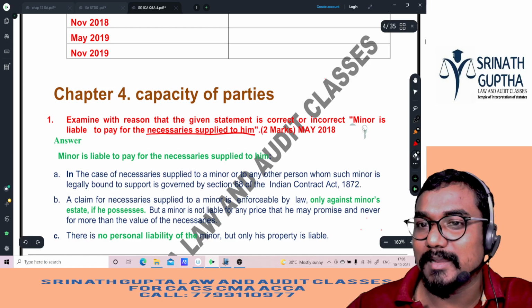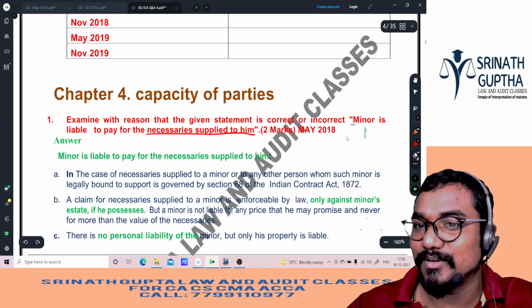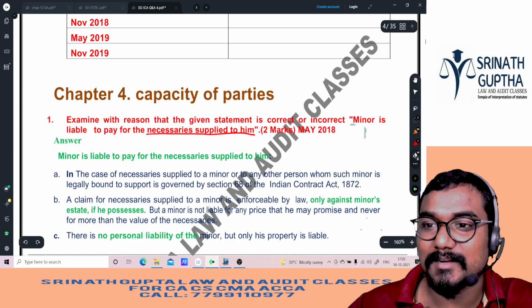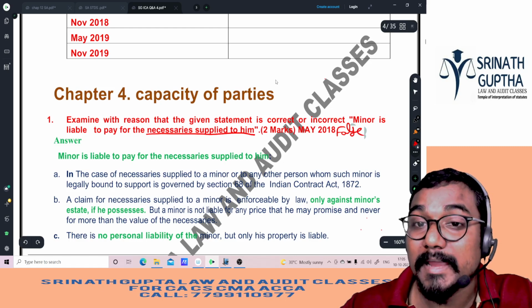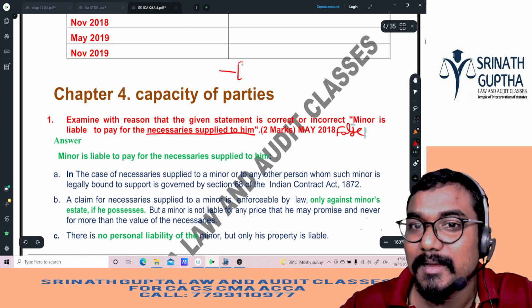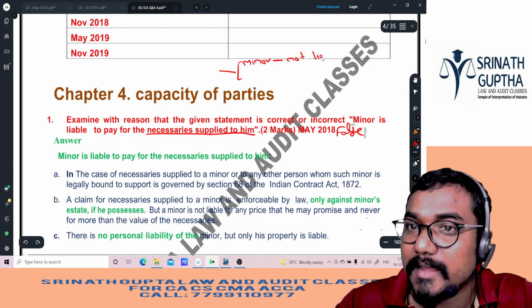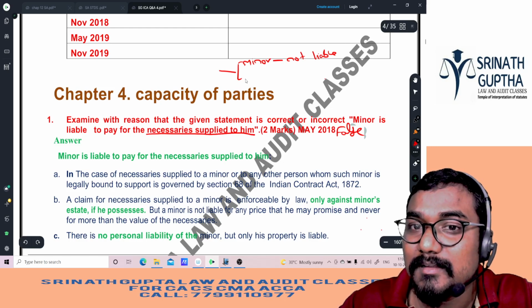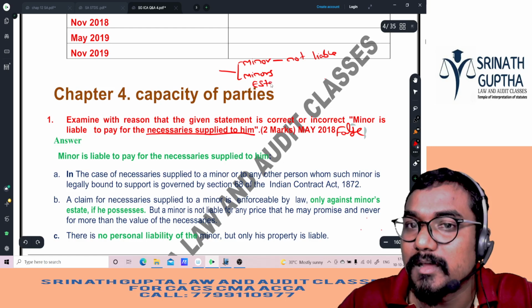If supplying the necessaries to a minor, can we recover the money from the minor, sir? Yes, sir. False only, sir. If you supply the necessaries to a minor or his dependent, minor is not liable. Then what is liable, sir? Minor's estate is liable.